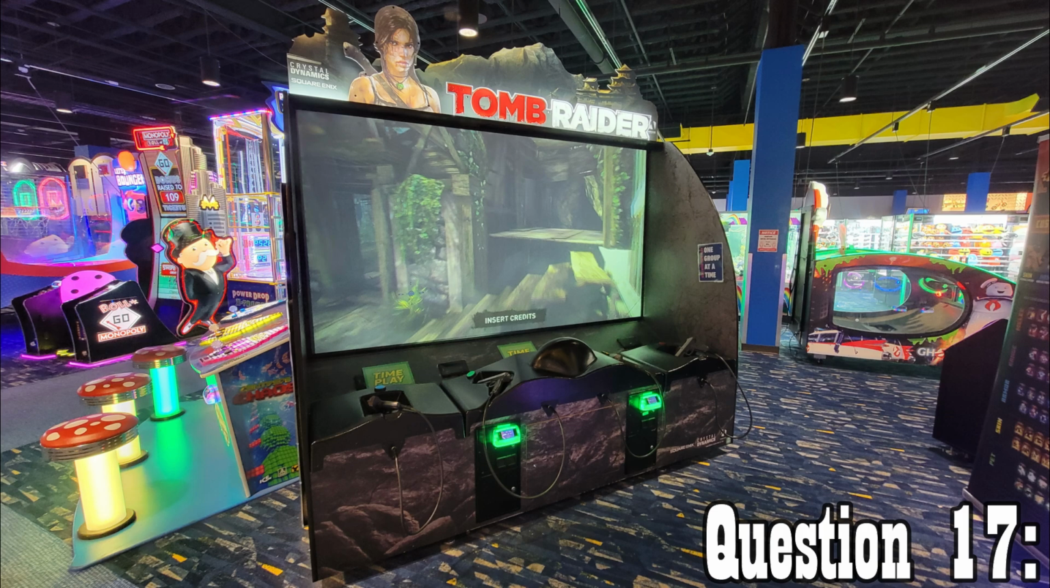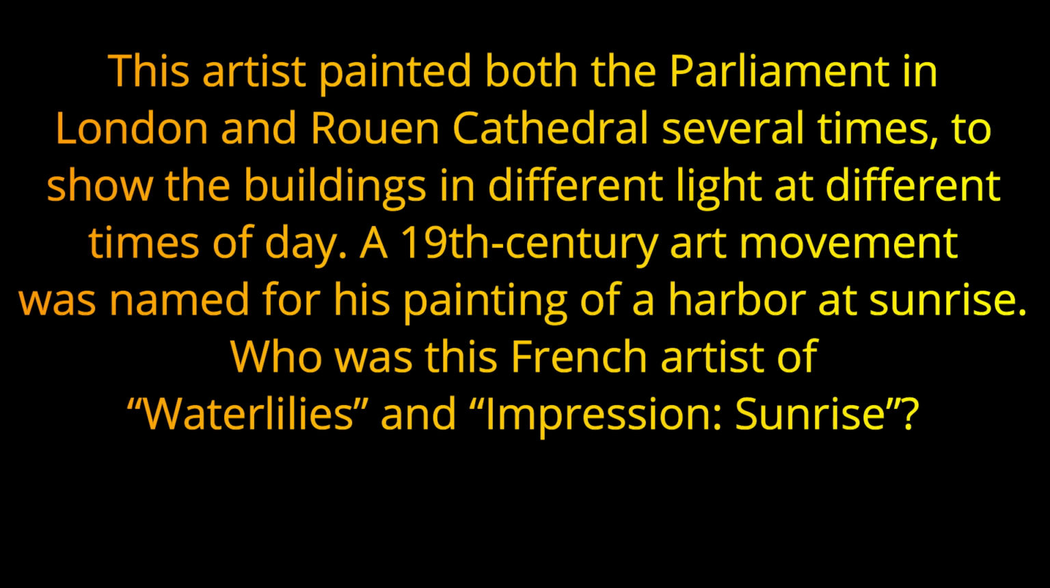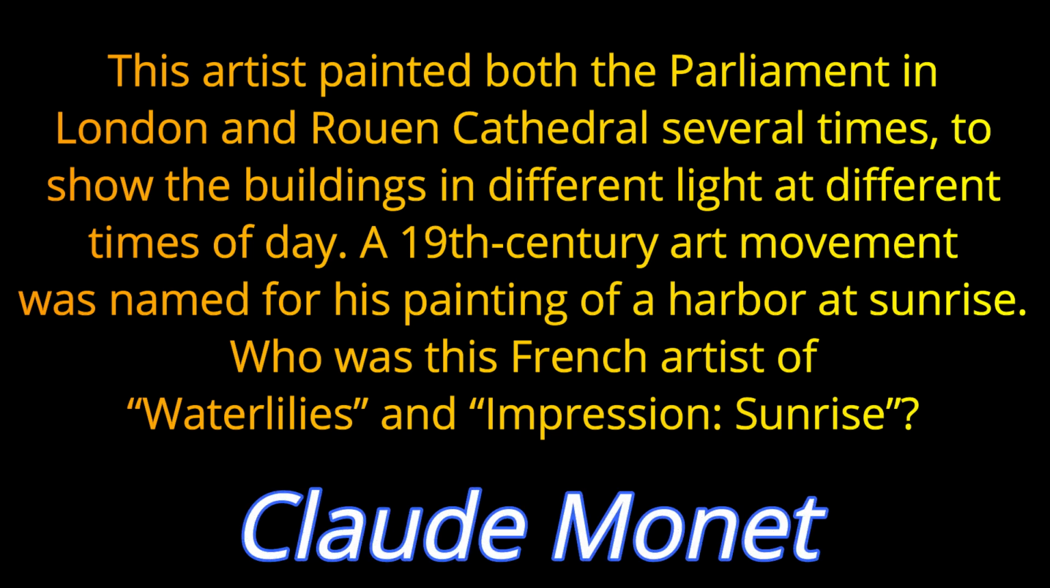Question 17. This artist painted both the Parliament in London and Rouen Cathedral several times to show the buildings in different light at different times of the day. A 19th century art movement was named for his painting of a harbor at sunrise. Who was this French artist of water lilies and Impression, Sunrise? The answer is Claude Monet.